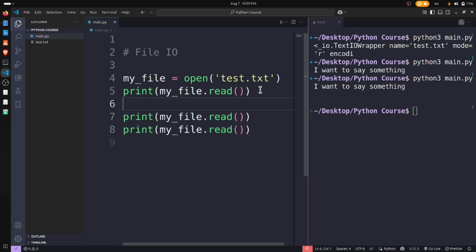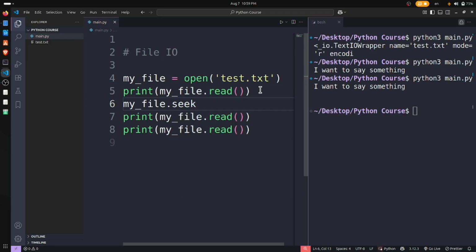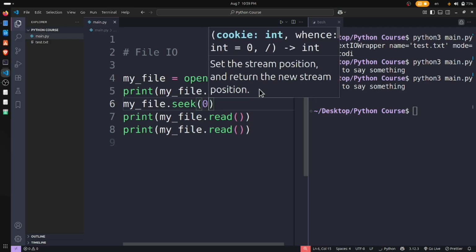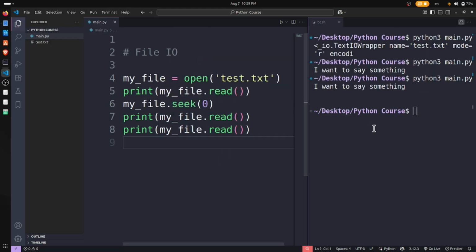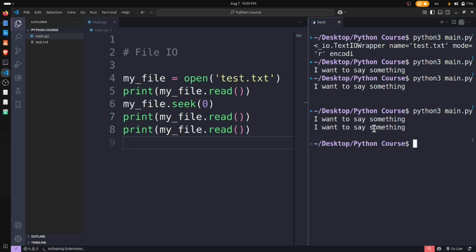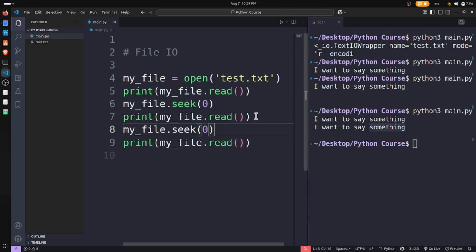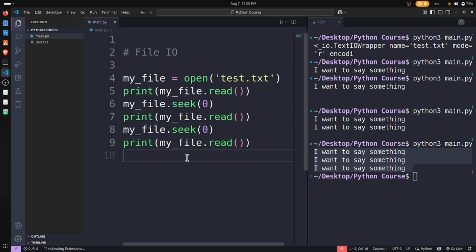So we call a method: my file dot seek 0. What is this 0? This 0 means index. Let's see, 2 times we have read here. Let's print it once again, and we have seen all the 3 prints we had here.